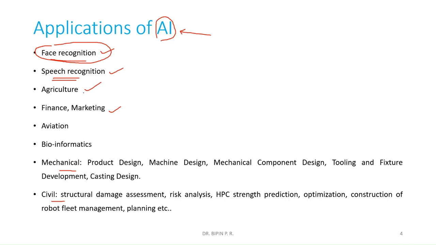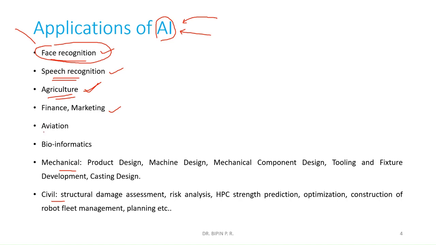In agriculture, we have precision agriculture with the help of electronic equipments. We have been using those equipments there. But with the introduction of AI, we can use those systems more accurately. So the accuracy of systems we have already been using will be improved with the introduction of AI.